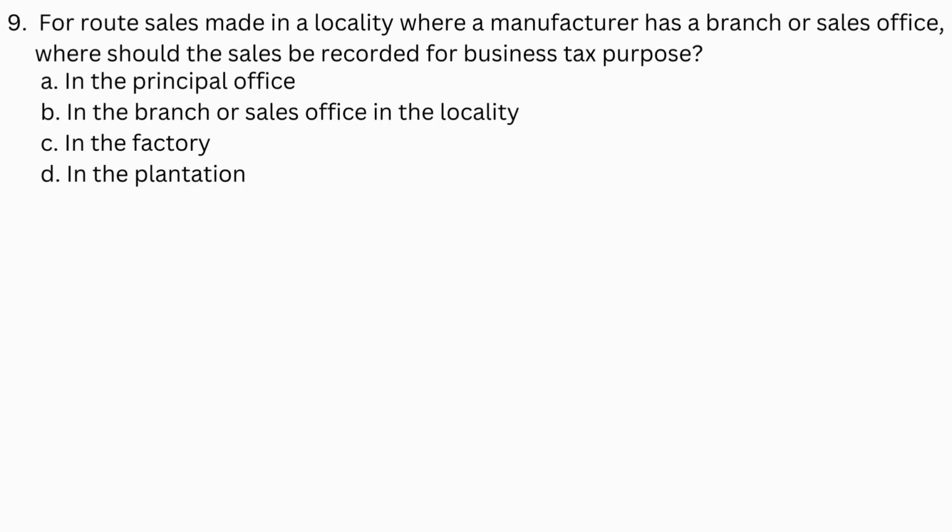Number 9. For route sales made in a locality where a manufacturer has a branch or sales office, where should the sales be recorded for business tax purposes? A. In the principal office. B. In the branch or sales office in the locality. C. In the factory. D. In the plantation.